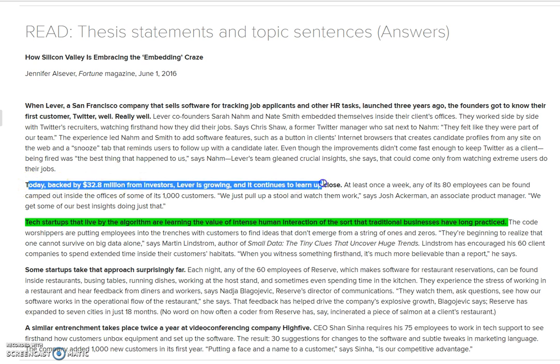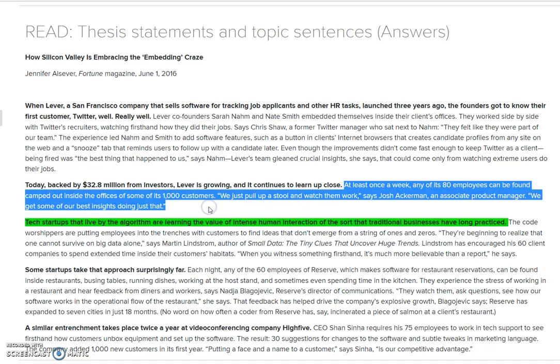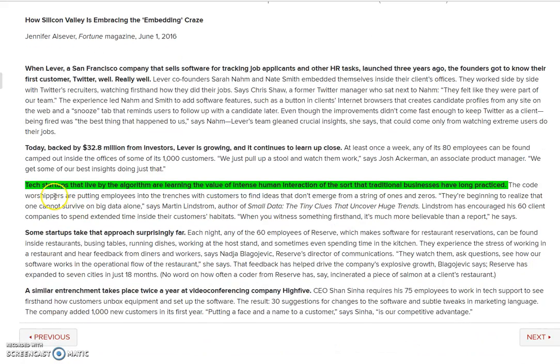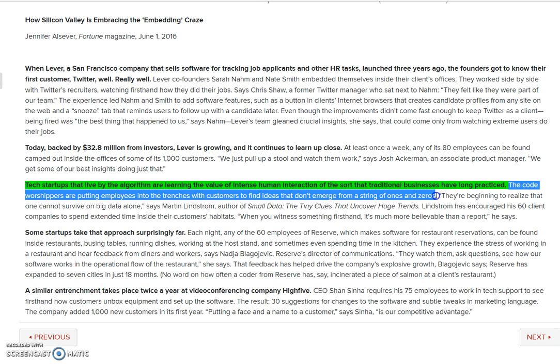Today, Lever is growing and it continues to learn. All right, here we only have 2 more sentences, well, 3, talking about Lever continuing to learn. Right? Tech startups that live by the algorithm are learning the value of intense human interaction of the sort that traditional businesses have long practiced. Well, that's the general idea. Now, the remaining sentences tell us how they do that.